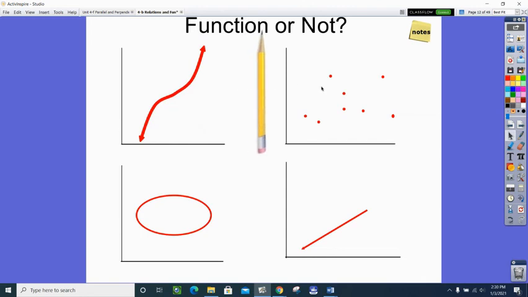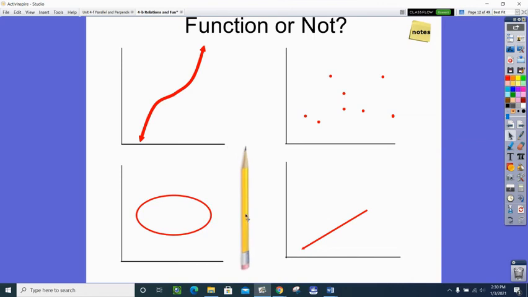Let's go to the upper right. Let's see. 1 point, 1 point, 1 point. Not a function. How about the lower left? Do we even really need to pass this across? Look, this is an oval. It's called an ellipse in math speak. And notice it's hitting 2 points everywhere except the very tippy point on the left and the right. But the minute you hit 2, this is a no. So that would not be a function.